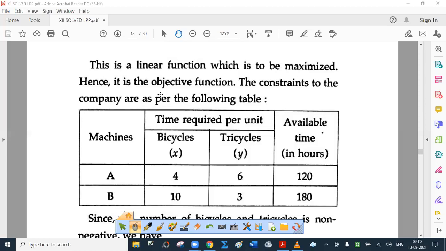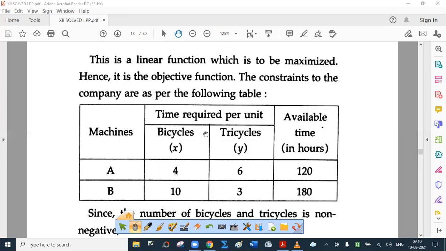So here the main objective is to earn maximum profit. Now the constraints to the company are tabulated. Now you will ask me, sir, is this necessary to prepare the table? Actually, it is not, but you should not write constraints directly. It is better that you explain the constraints.